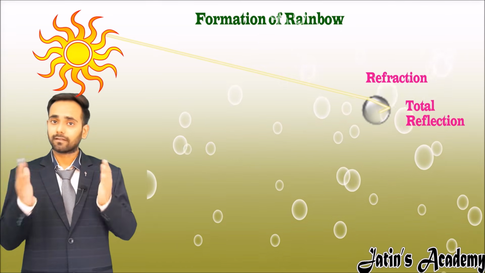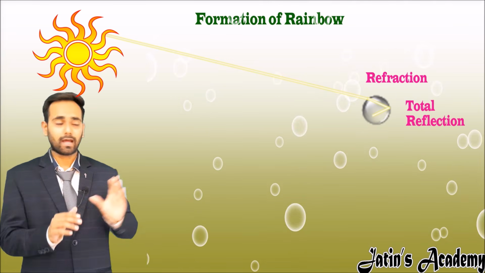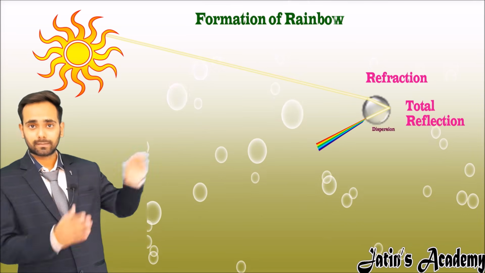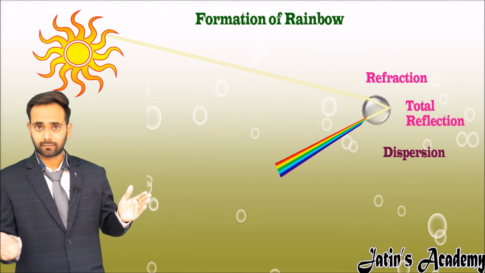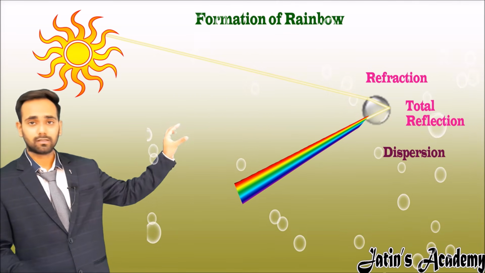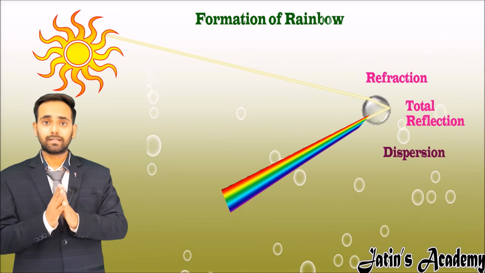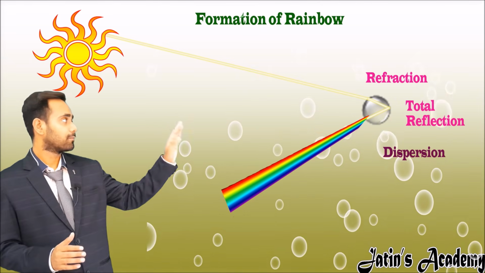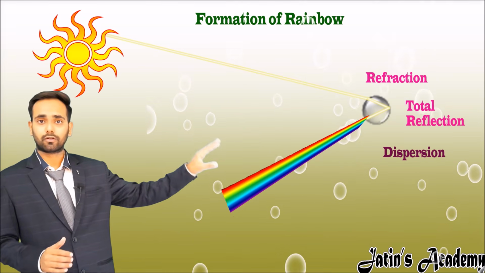After total reflection, it is again dispersed from the other surface. This dispersion makes the light split into 7 colors. So in this way, a rainbow is formed from the droplets.